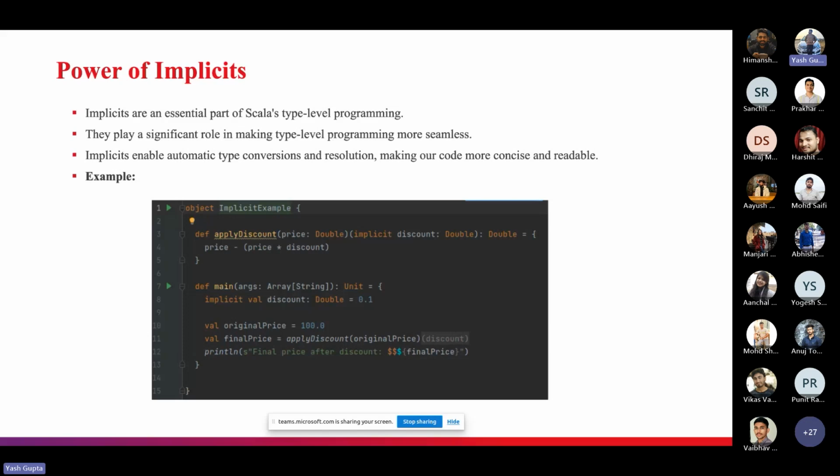So if I talk about this example, as you can see here we have an object ImplicitExample, and we have a method in this which is called applyDiscount, right? What it will do, it will simply apply the discount. Now suppose there is a scenario where you want a default discount value and you don't want to pass it every time. So there can be two ways.